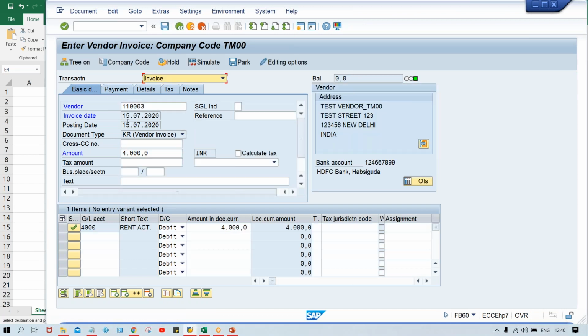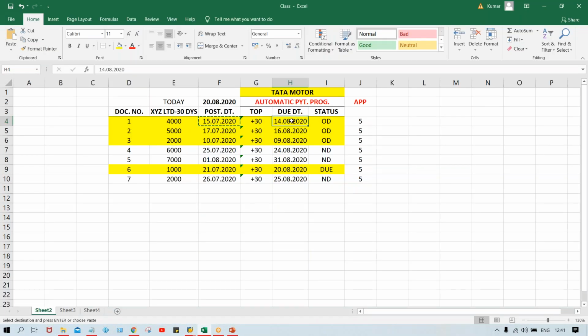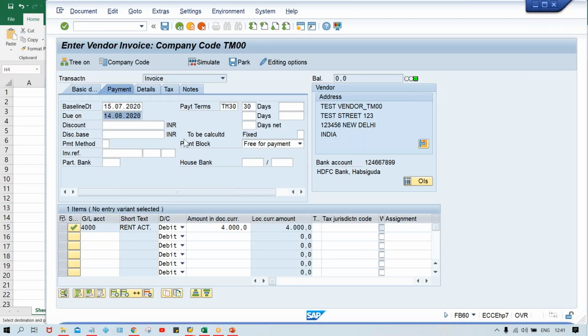Why is this warning message appearing here? Because we are posting these transactions in the previous period, right? The current period is August, but we are posting in July, right? Click on payment and look here, TM30 means 30 days. So it is going to be due on 14th/08, right? Look here, due date 14th/08. So it is perfect. Save it.